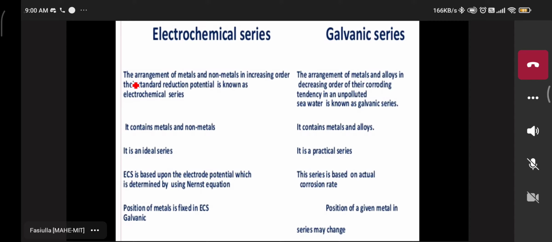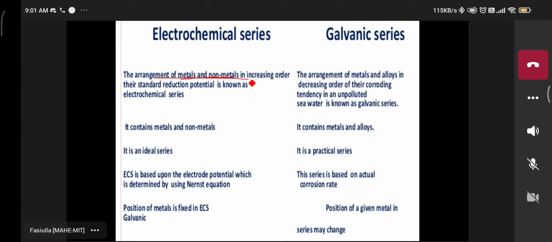The galvanic series also contains a cell with anode and cathode. But the first difference: the electrochemical series means the arrangement of metals and non-metals in the periodic table in increasing order.